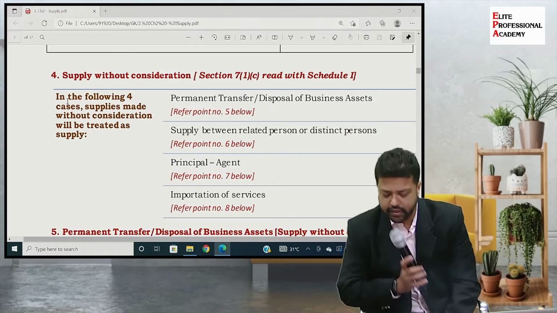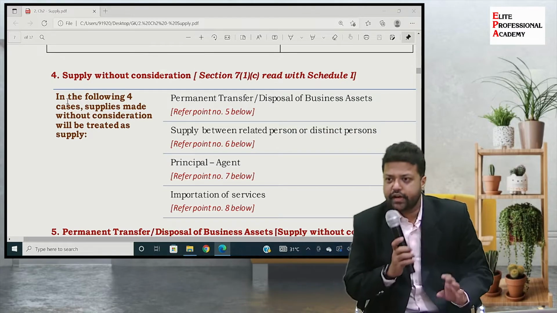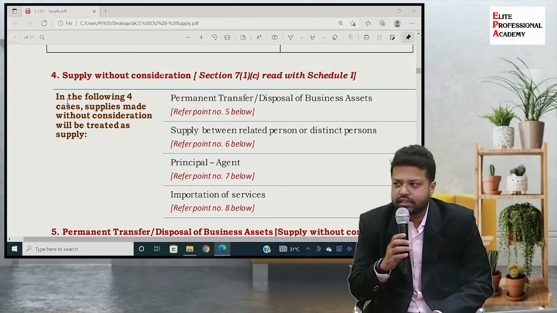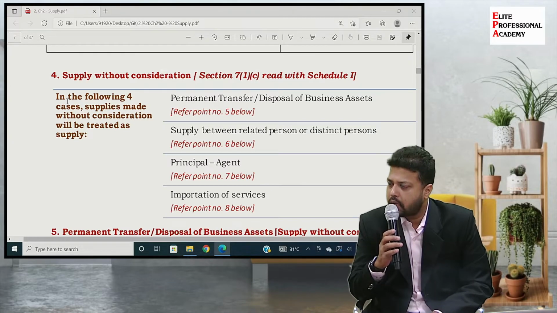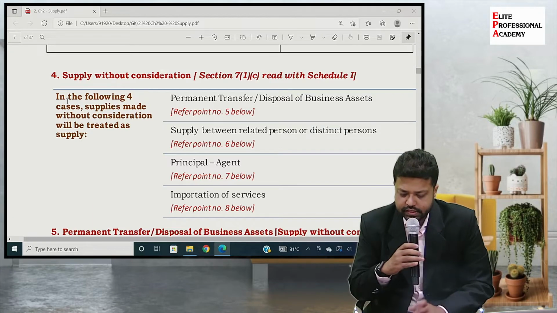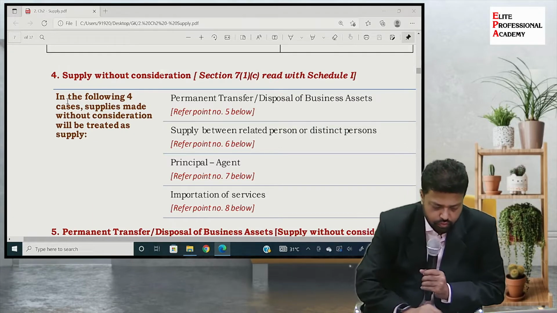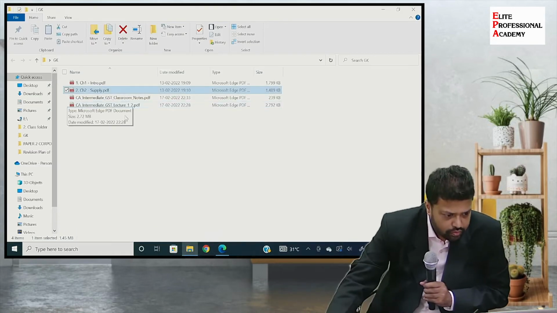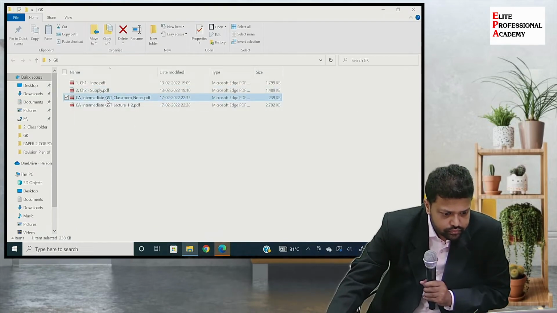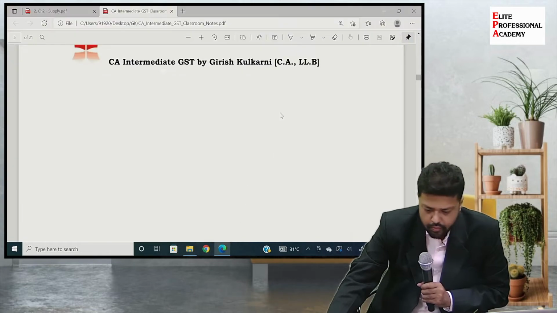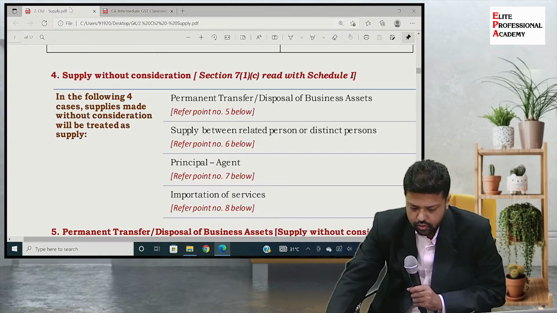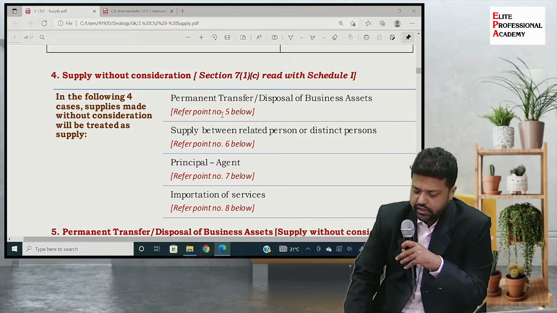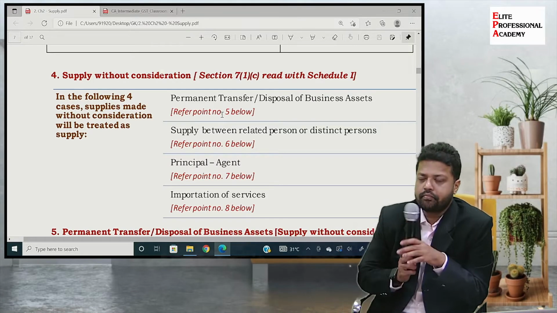So let's start. There are 4 transactions wherein even if there is no consideration, it will still be treated as supply. The transactions are: transaction number 1, permanent transfer or disposal of business asset.